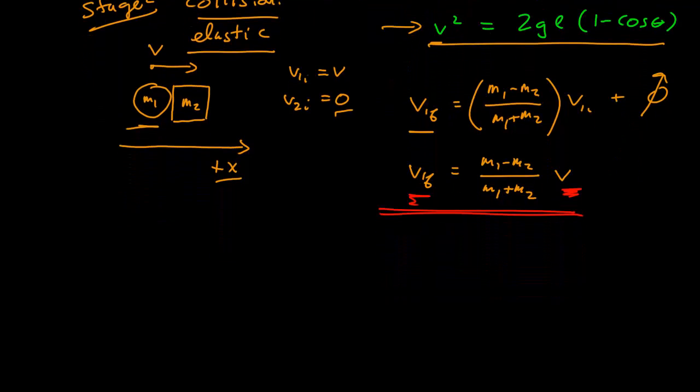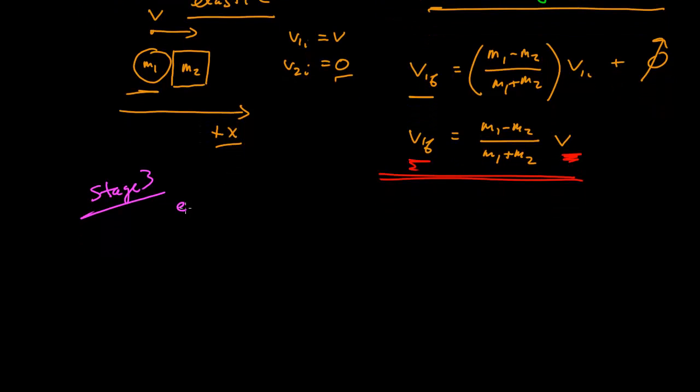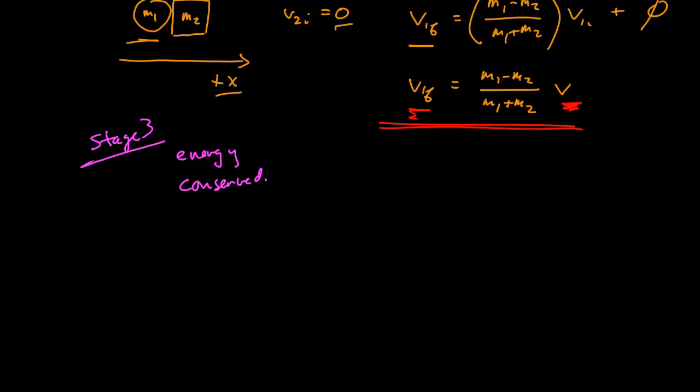So now let's move on to stage 3, which is where the pendulum goes back up. Okay, now again, this is where we conserve energy. Let's get a picture of what's going on here. Immediately after the collision, the pendulum is at the lowest part of its swing. It's given a velocity v1f.